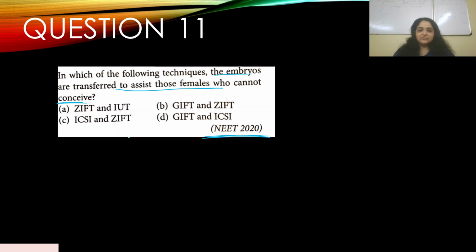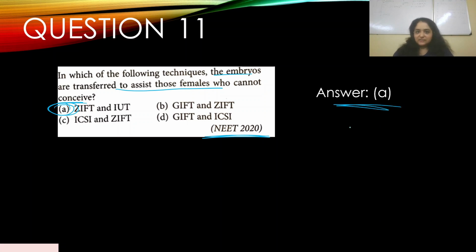And D, GIFT and ICSI. Now, ZIFT is zygote intrafallopian transfer, and IUT is intrauterine transfer. To assist those females who cannot conceive, the ZIFT and IUT techniques are used. Okay, we'll come and discuss that in detail later on.